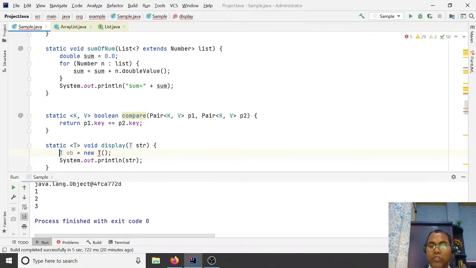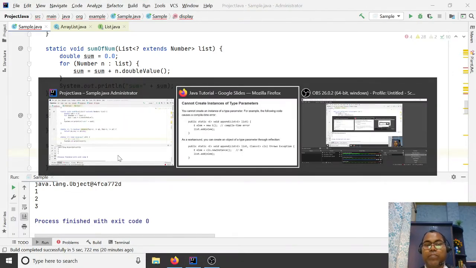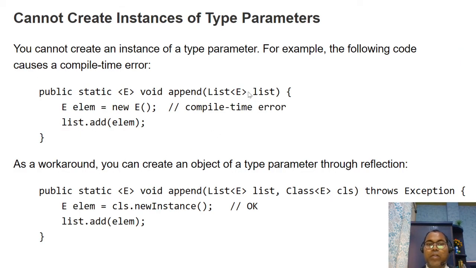So please ensure you don't try to create an object of your type argument, your type parameter. So here it will not be allowed. Sometimes if you say class C, classes you can create the object with new, and this is the class type of E. So you can assign the variable, but you cannot create the object.